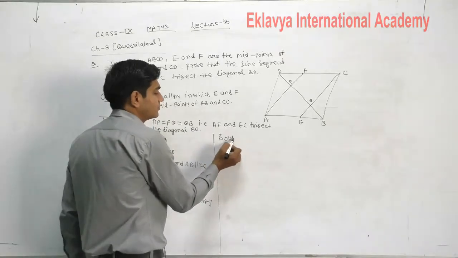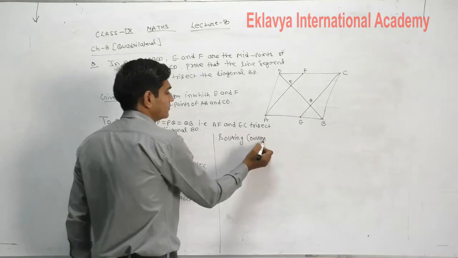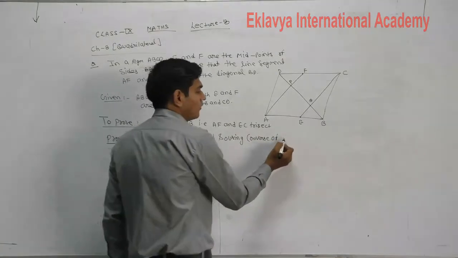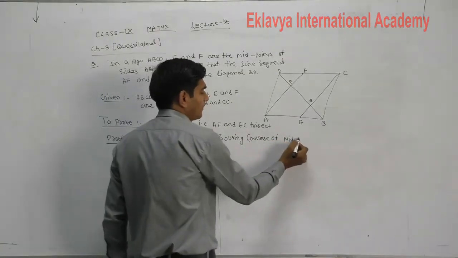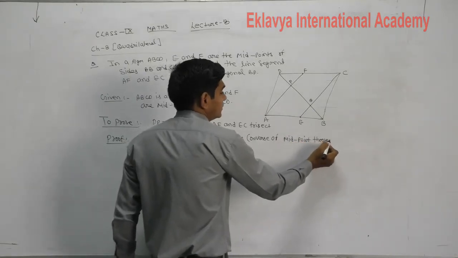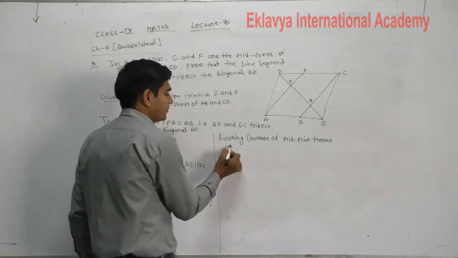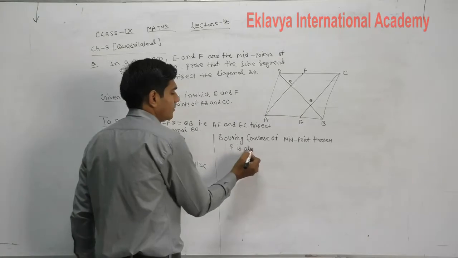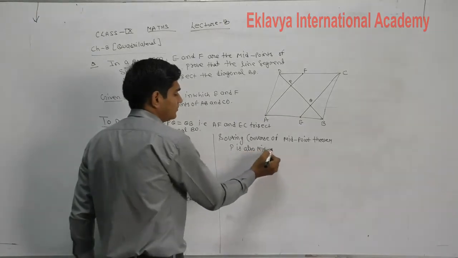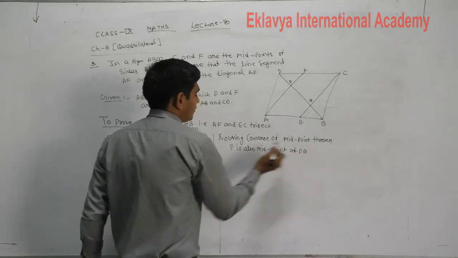So using the converse of the midpoint theorem, P is also the midpoint of DQ.